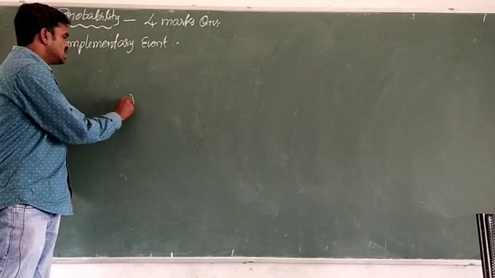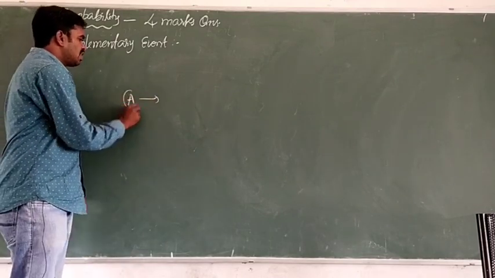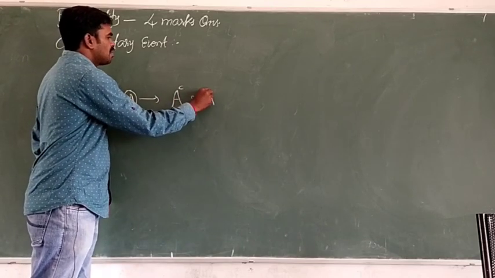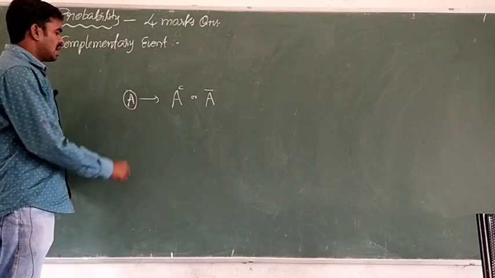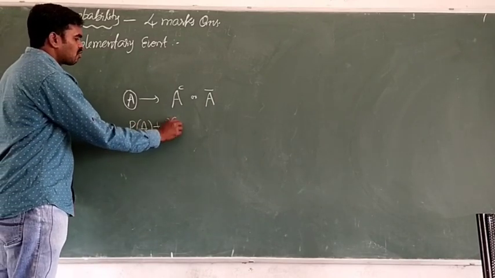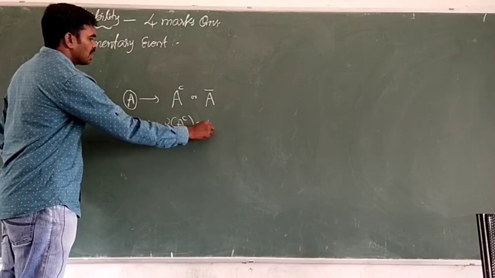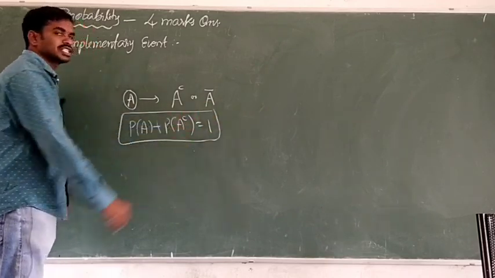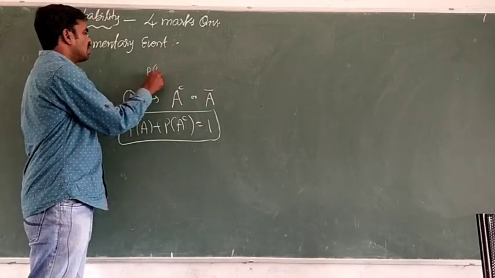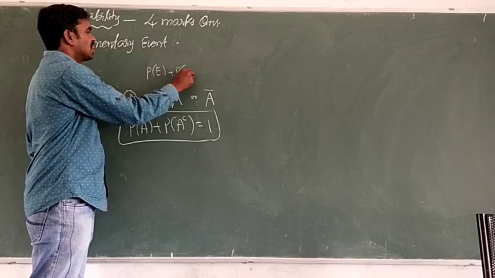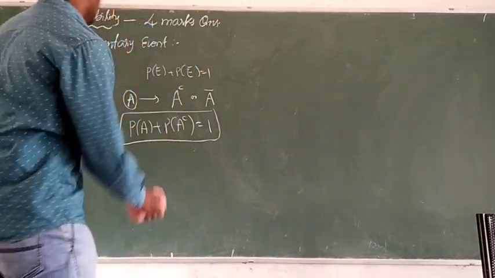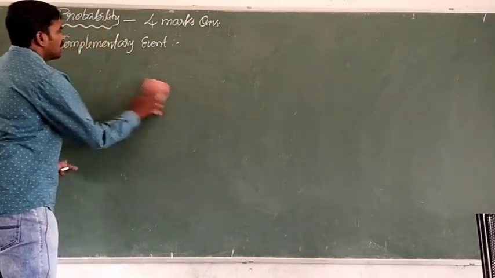For example, A is an event, then the complementary event is denoted by A power C, or we can denote A bar. Okay, and the probability of the event plus the probability of the complementary event is 1. So this is the most important statement. In 10th class also we have studied that probability of E plus probability of E bar equals 1. Okay, so just write down complementary event.